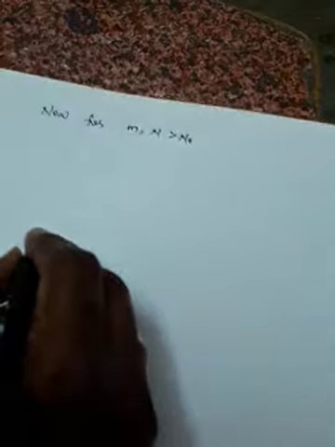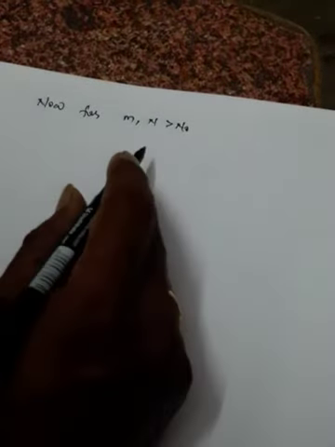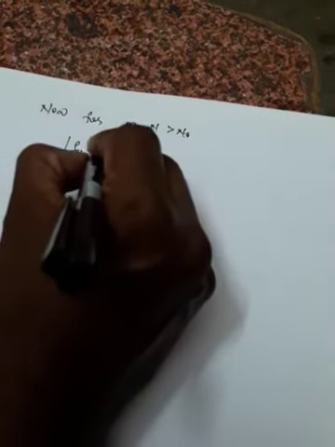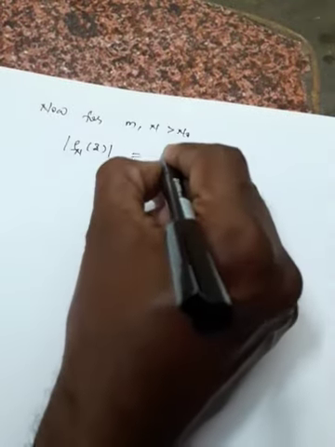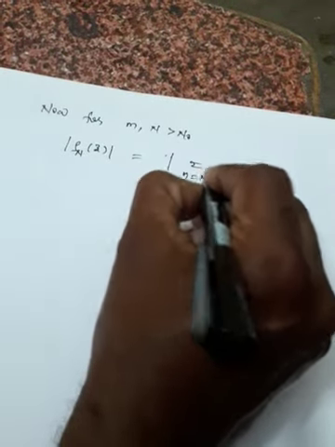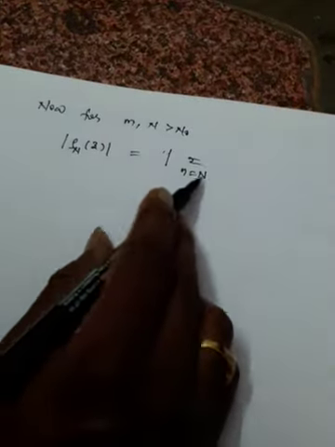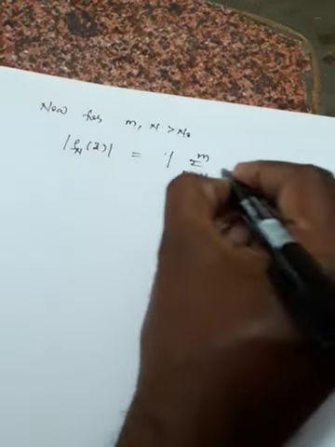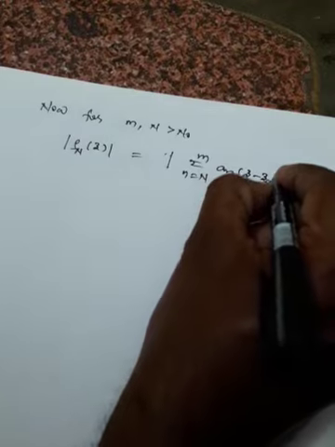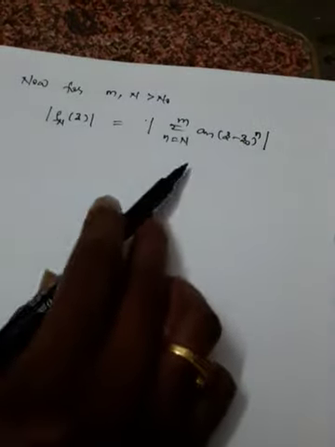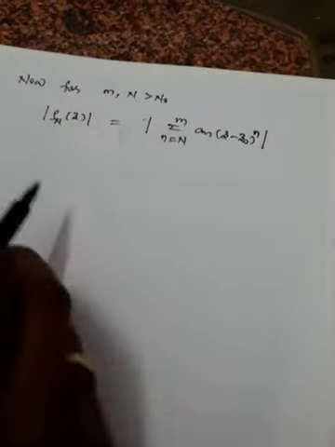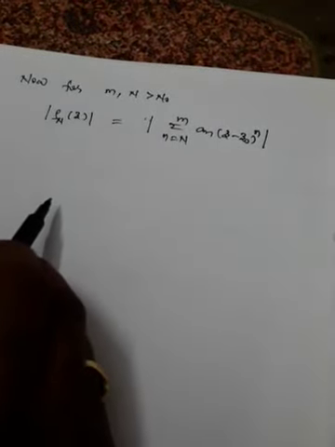I am taking m comma n greater than n naught such that rho n of z is nothing but equal to mod summation n is equal to n to m of a n into z minus z naught whole power n. Just I am taking rho n of z in this form.